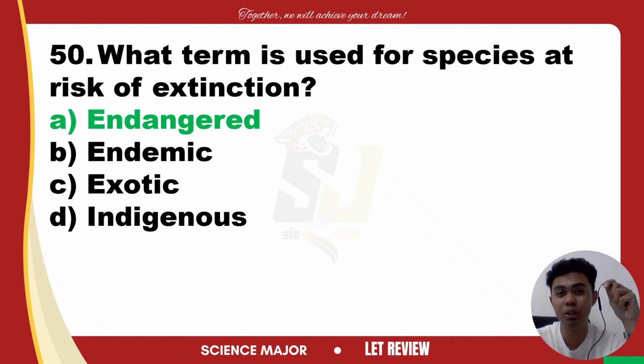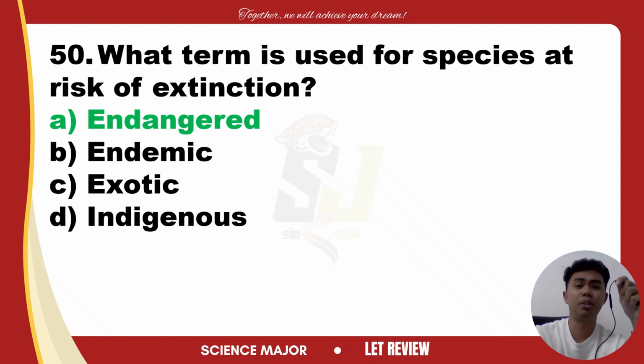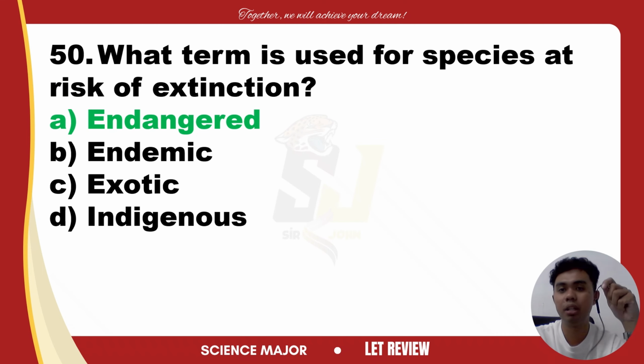An endangered species is one that is at risk of becoming extinct due to a variety of factors such as habitat loss, overexploitation, climate change, environmental degradation, and also harmful human activities. These species are critically low in population and need conservation efforts to prevent them from disappearing.